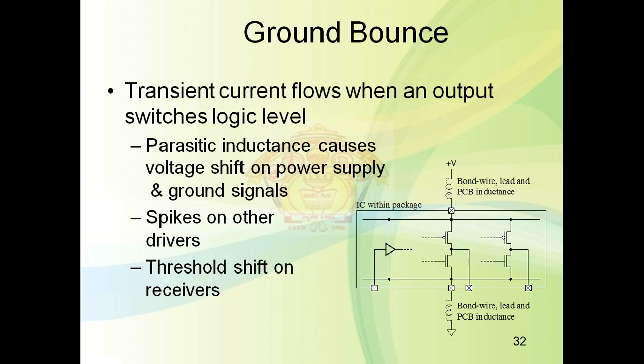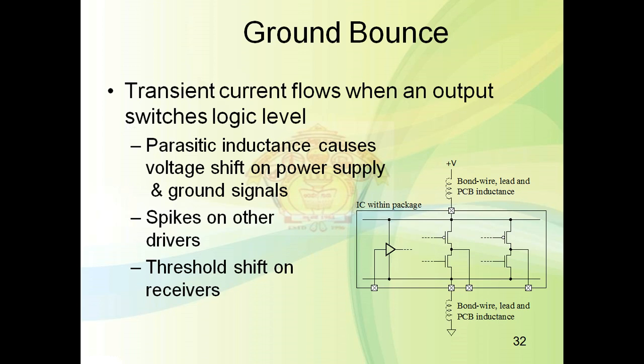When one or more output drivers switch the logic levels, from high to low or low to high, during switching both the transistors are on. Then a transient current flows from VCC to ground.